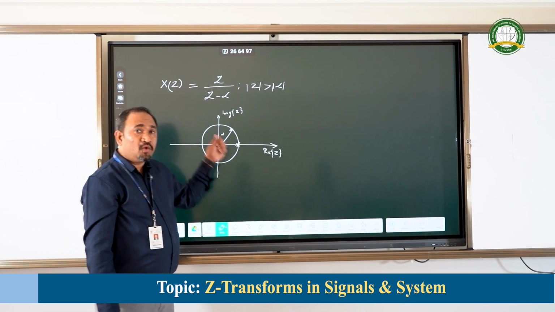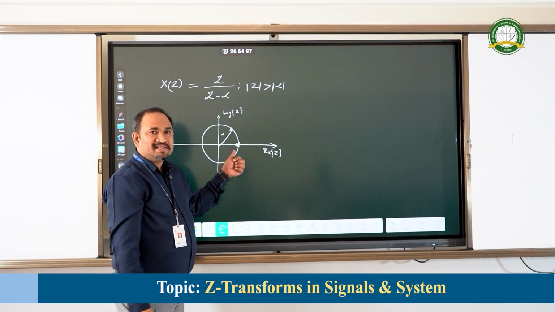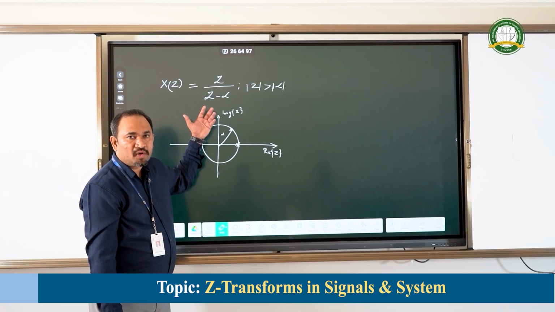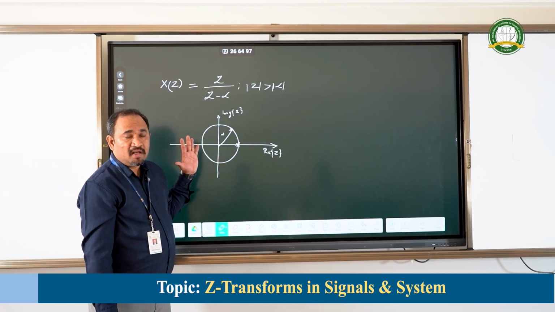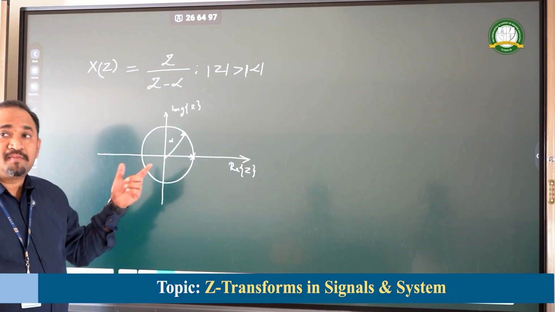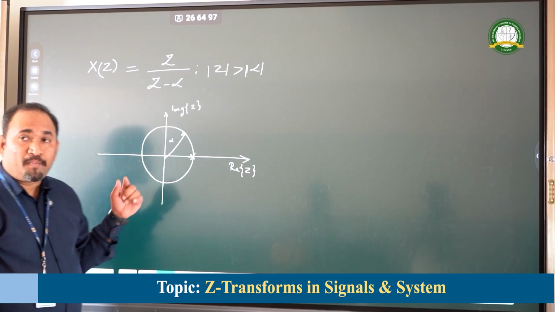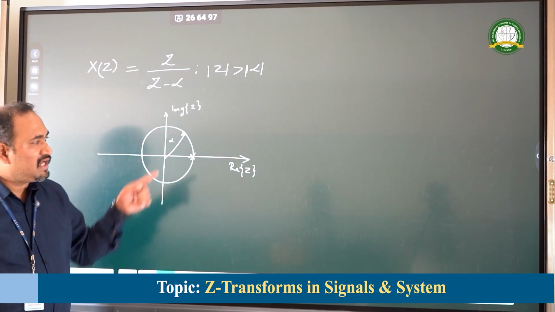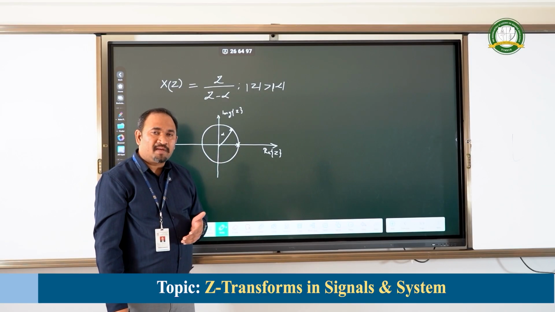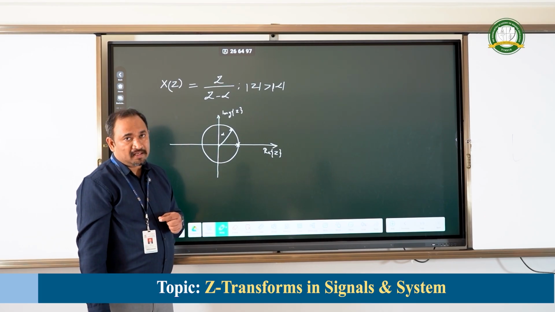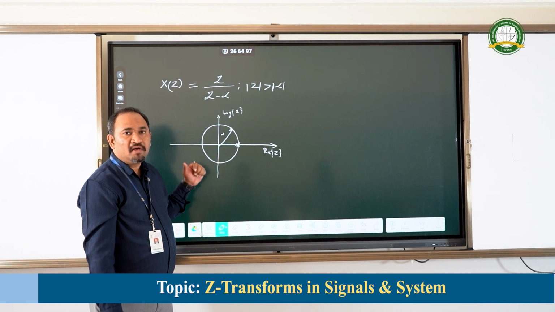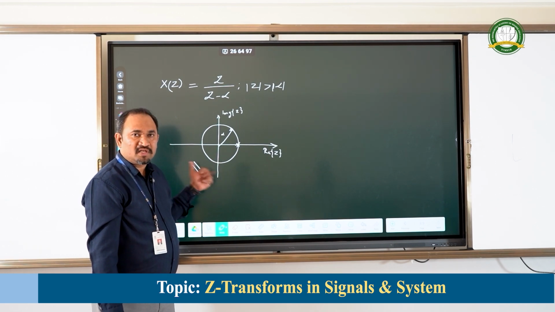If alpha is equal to 1, then this system which has obtained this particular output will be marginally stable. If the pole is located inside the circle of radius 1, then the system is said to be stable. If the pole is located outside the circle of radius 1, then the system is said to be unstable. This is how we can analyze the stability criteria of any discrete system with the help of the Z plane, or with the help of region of convergence and location of poles and zeros.